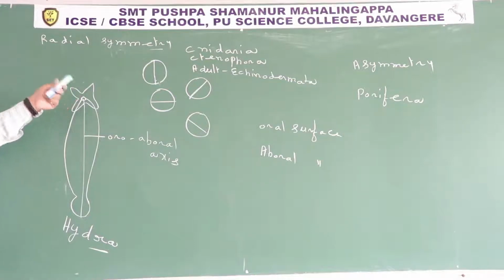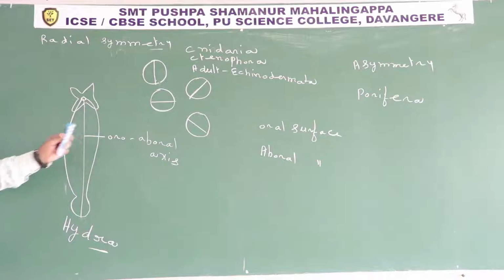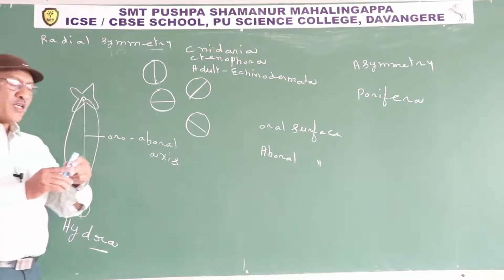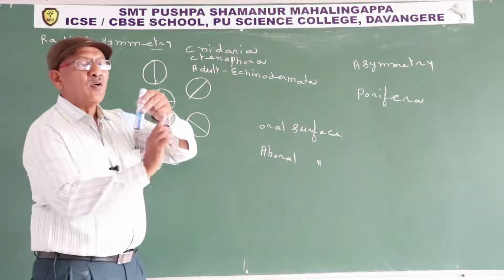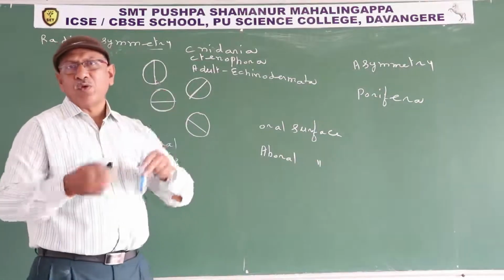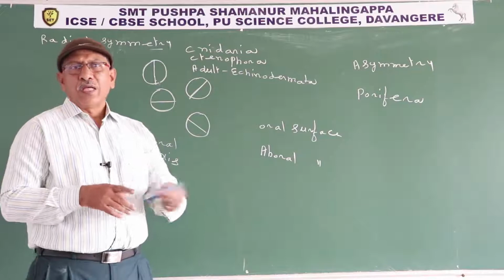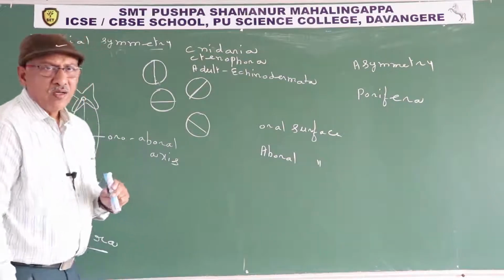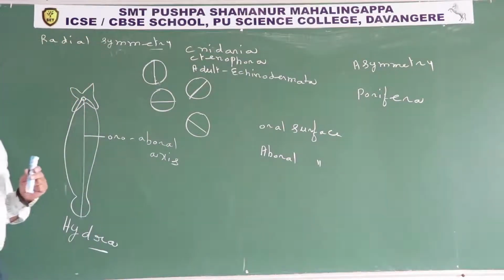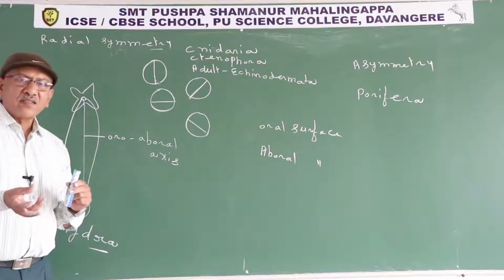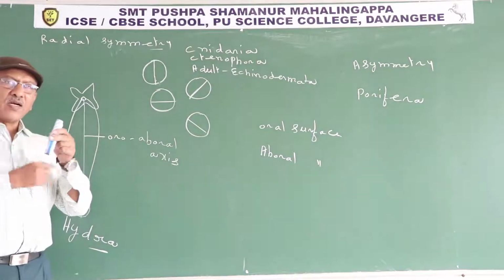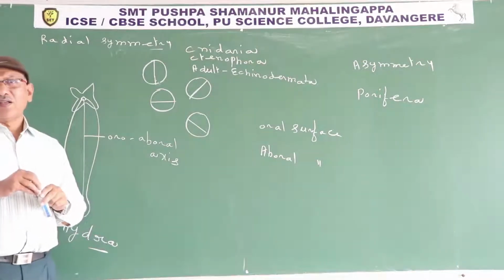So they may ask: the principal axis in radially symmetrical animals is the oroaboral axis. Body parts are present around and along the oroaboral axis. Sensory structures and feeding structures are present around and along the oroaboral axis.